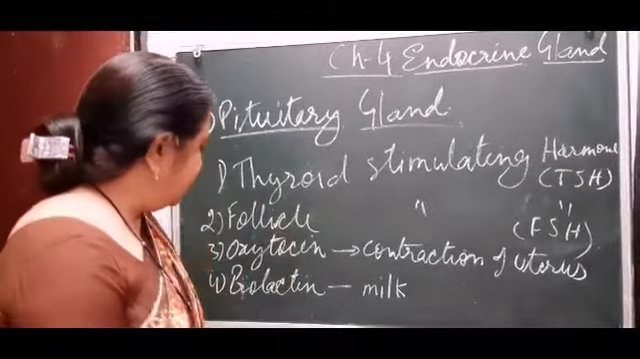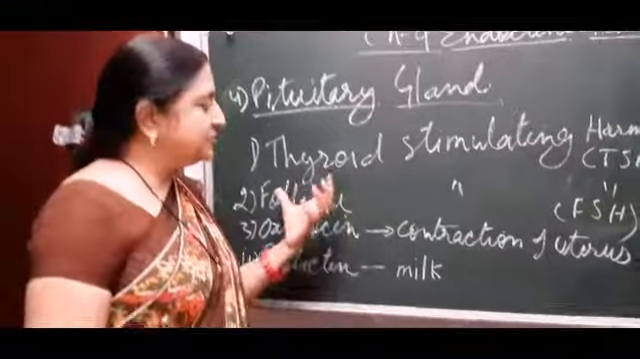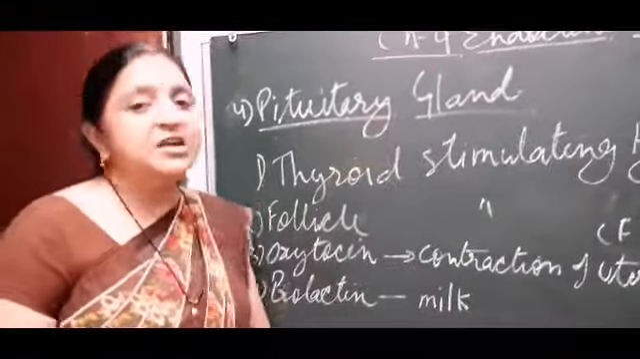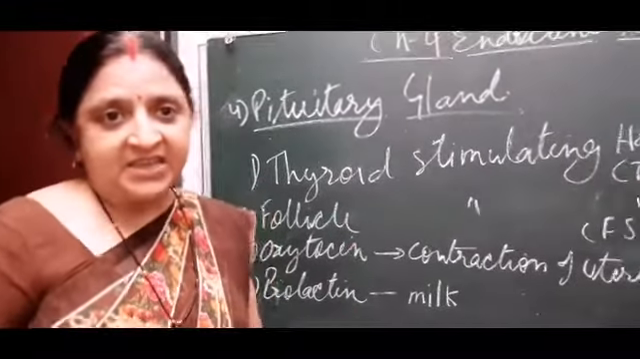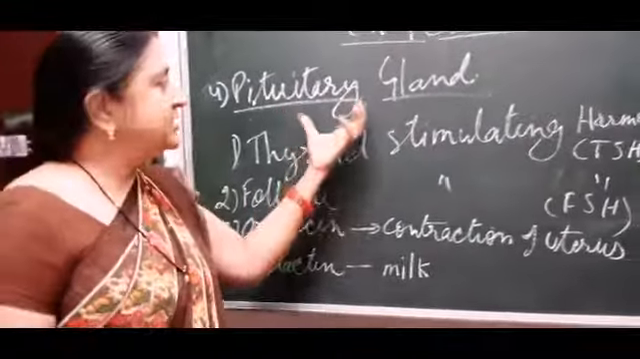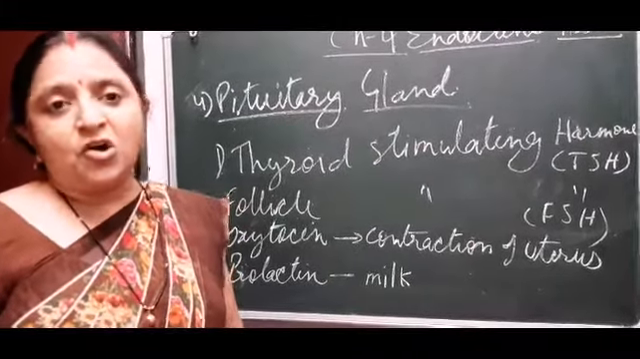In this way, these are some stimulating hormones whose secretion is controlled by the pituitary gland, and they also control the secretion of other glands. And so in this way the pituitary gland works as the master gland for all the glands.